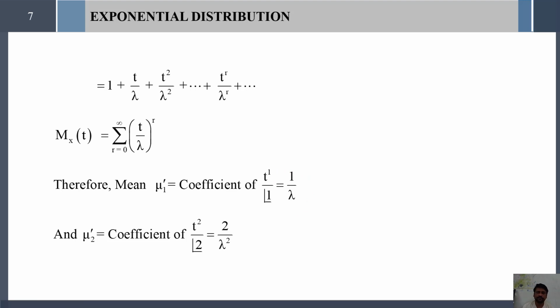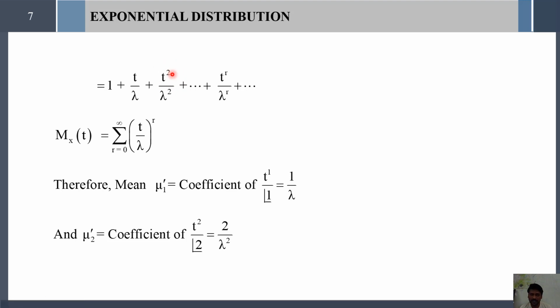Next, to find the variance of the exponential distribution, you have to find the second non-central moment, that is mu2 dash. How to find mu2 dash? In the MGF expansion, mu2 dash is nothing but the coefficient of t square divided by 2 factorial. So where you see the t square term, 2 factorial is not there.